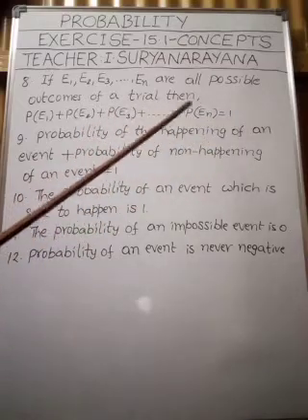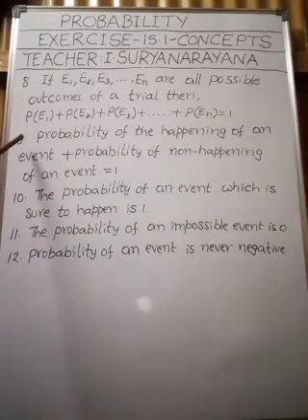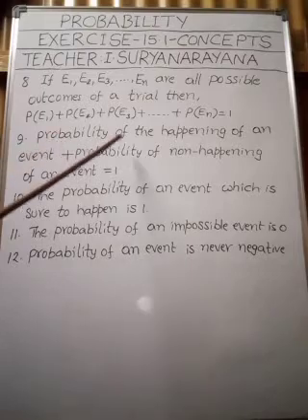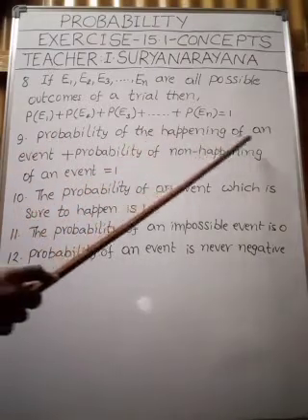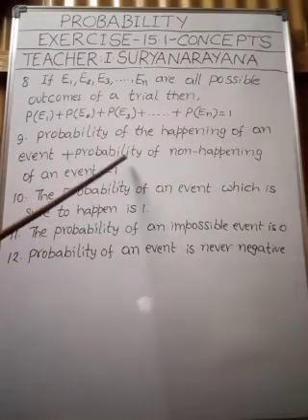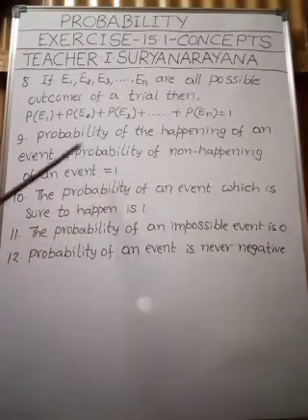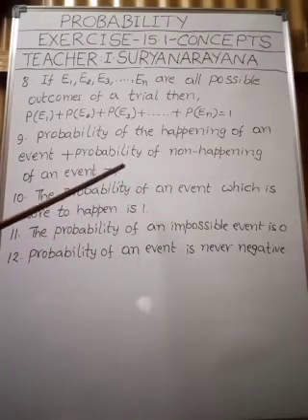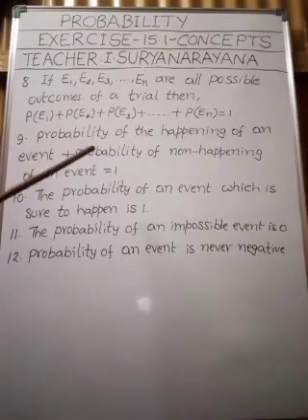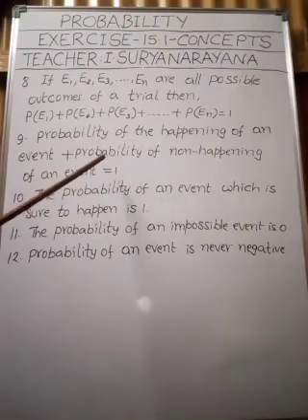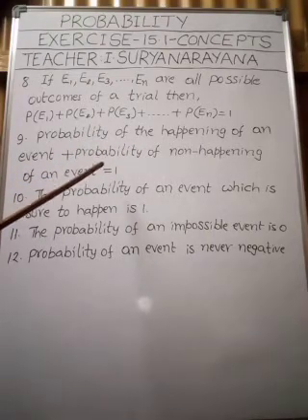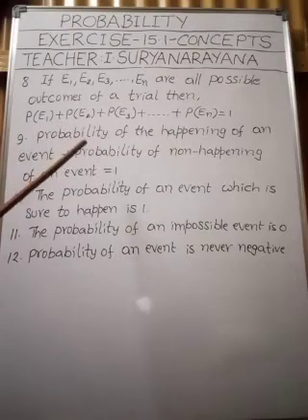Okay, my children, remember this point. Now come to the ninth point. The probability of the happening of an event plus the probability of the non-happening of the event is equal to 1. Okay, my children, remember these points well. We are using these points in solving the problems in the exercise.